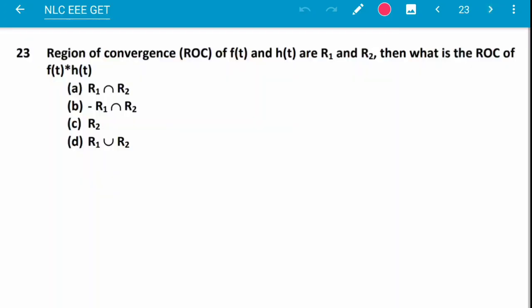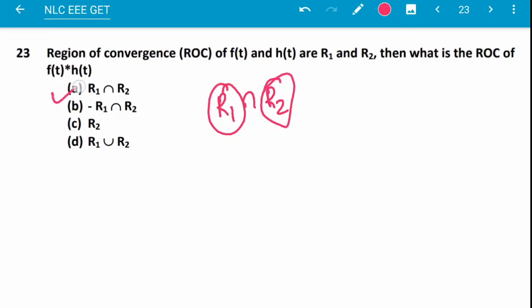Next question number 23, region of convergence: the ROC of f(t) and h(t) are R1 and R2. Then what is the ROC of f(t) convolution h(t)? For convolution, the ROCs are given by the intersection, that is R1 intersection R2. ROC is a set, and this is the correct answer.